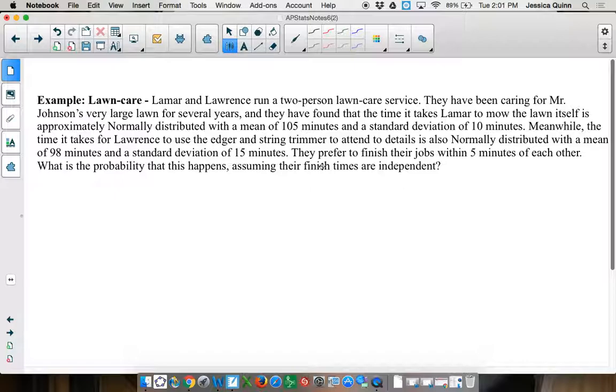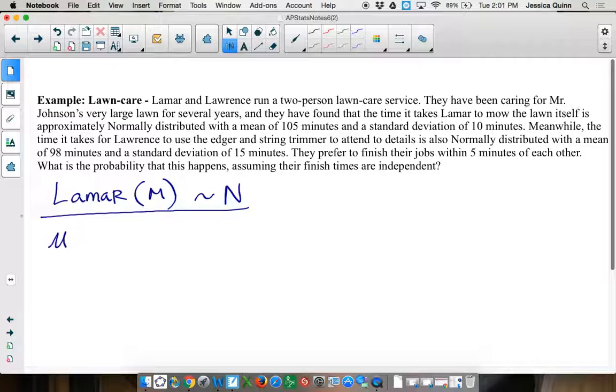So what do you want to call Lamar? How about one letter? Okay, so we're going to call Lamar M, and Lawrence W. Perfect. Lamar is approximately normal. What's the mu for Lamar? 105. And what's our standard deviation for Lamar? 10 minutes. Okay.